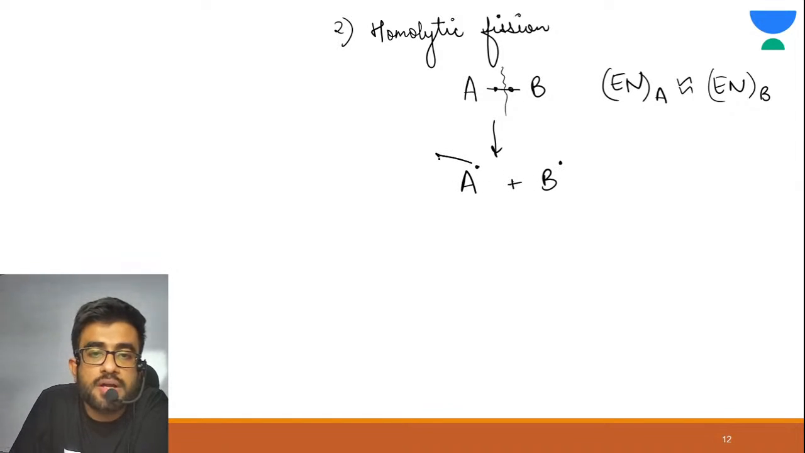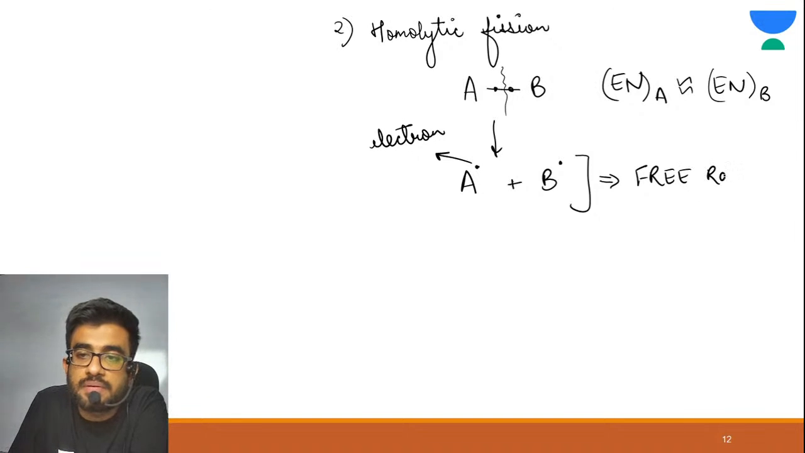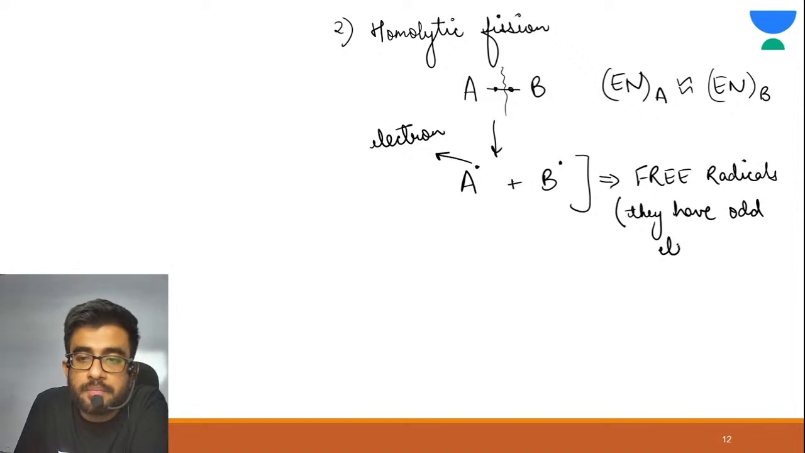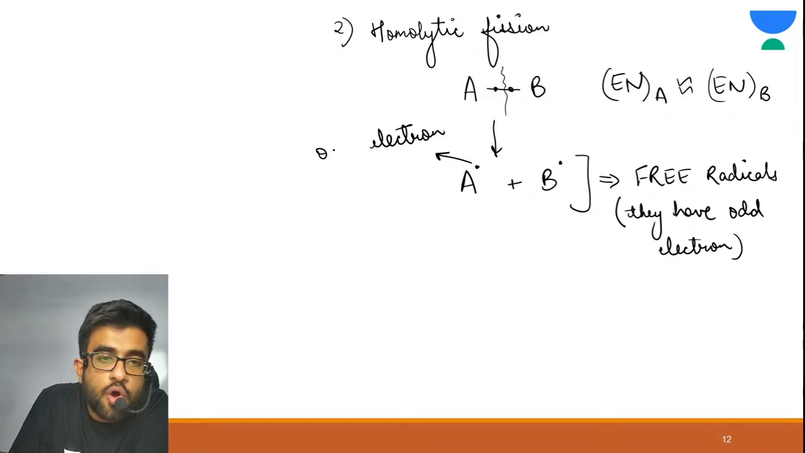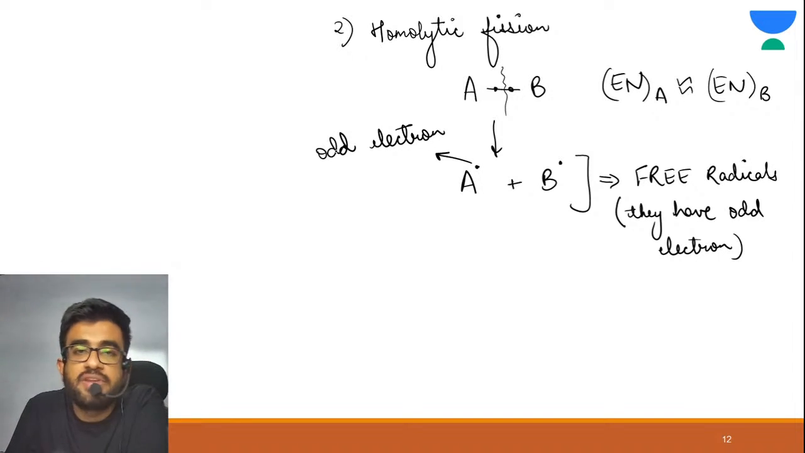This dot is an electron. These species are known as free radicals. Free radicals means they have an odd electron. This electron is also known as odd electron. So this results in formation of free radicals.